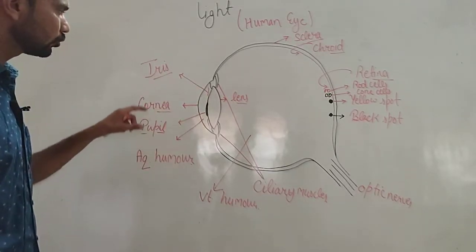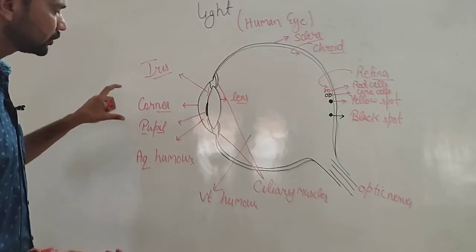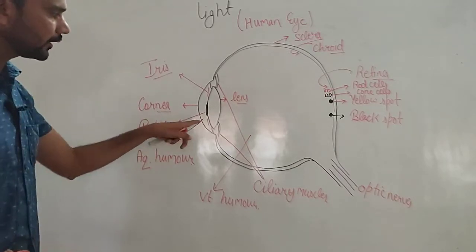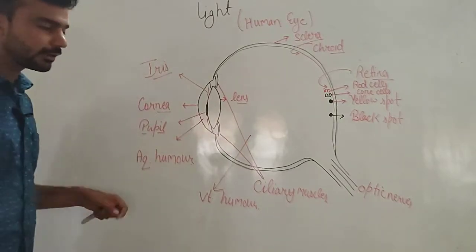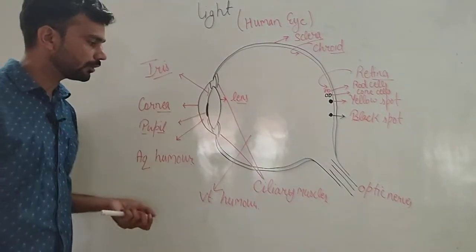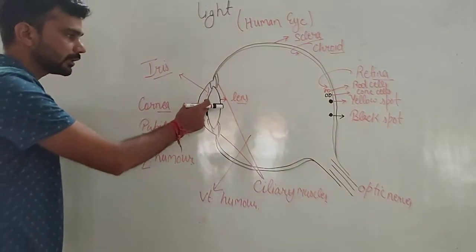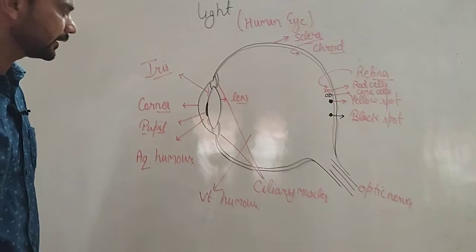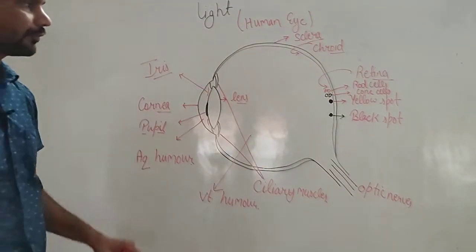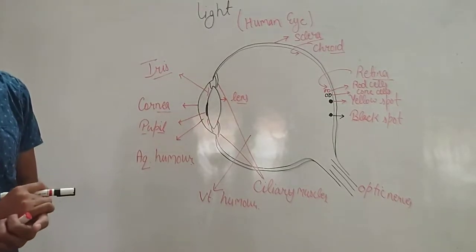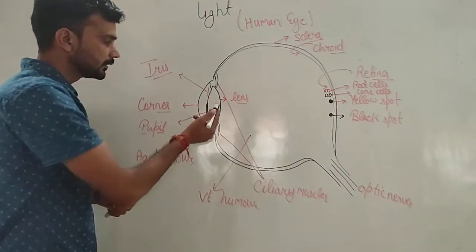When we enter a dark room, the objects are visible after some time because the pupil takes some time to change its size. Aqueous humor, a jelly-like liquid, is filled between the cornea and lens. It keeps our eyes wet and prevents the cornea from collapsing. Crystalline lens, a double convex lens, converges the light rays and forms the image on the retina. Ciliary muscles hold the eye lens and control the size of the lens. The eye has an ability to change its focal length according to object distance, and that is due to ciliary muscles.